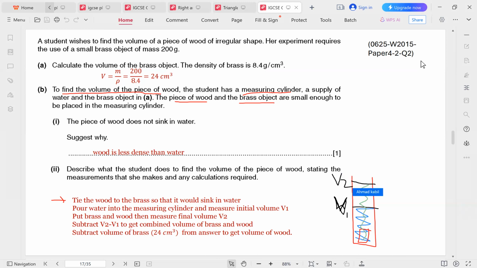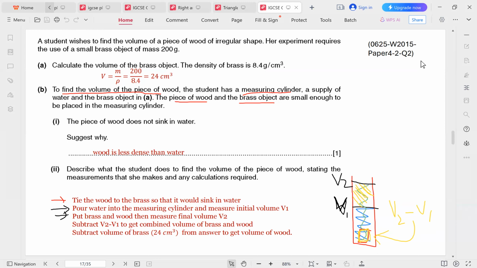So that's what we wrote here. We pour water and measure the initial volume V1. We put the brass and the wood to find V2. Now, if we subtract V2 minus V1, this gives us the difference in volume caused by this box over here. So therefore, V2 minus V1 is equal to the volume of the box. What is the box? The box is the combination of brass and wood.